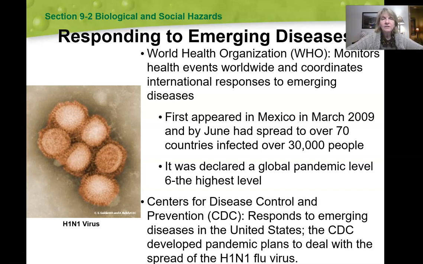So in our country, the Centers for Disease Control and Prevention respond to emerging diseases in the United States, and they are the ones that then coordinate efforts to combat the disease, to help people not get the disease. And so their plan for us was, for this particular COVID disease, to shut down schools, shut down restaurants and shopping centers, and all of the things that we had to do in March so that we could cut down the spread of the disease.